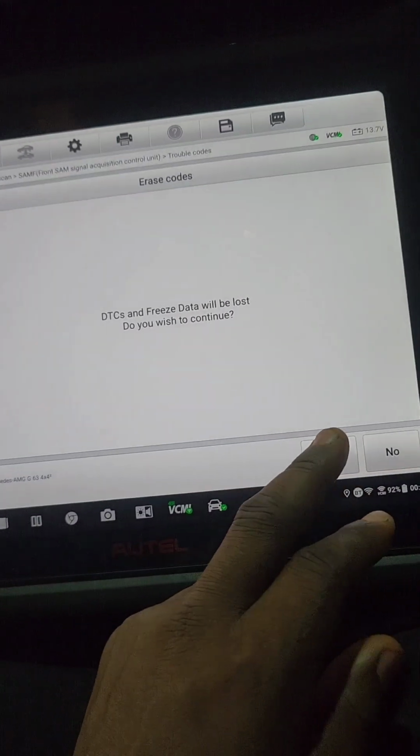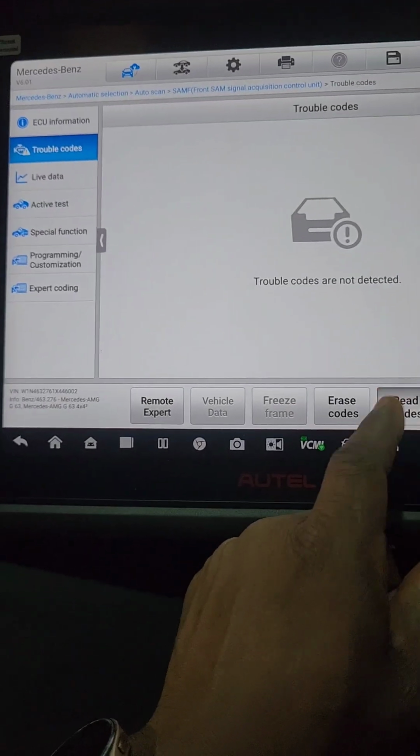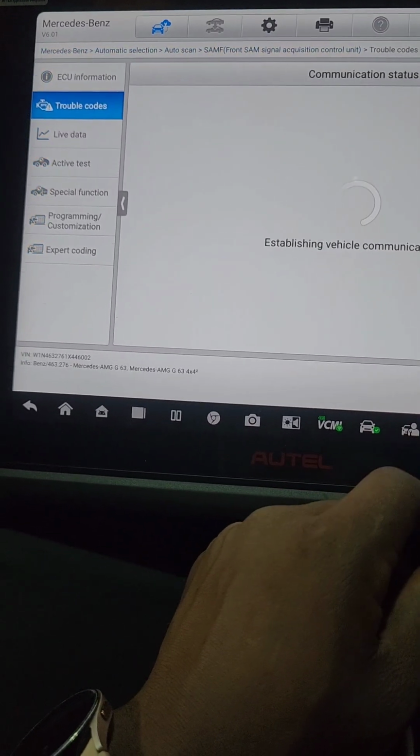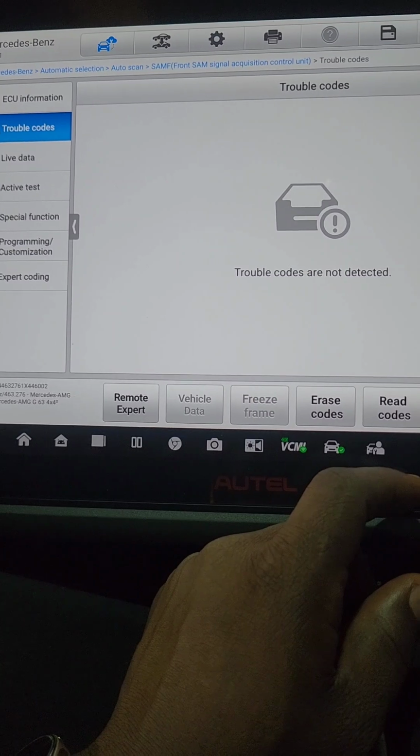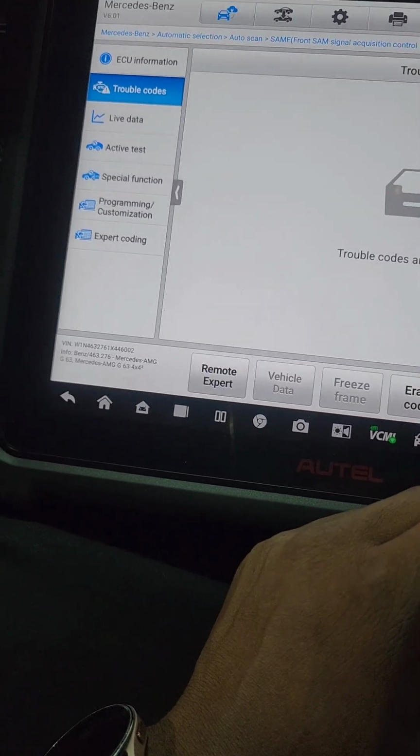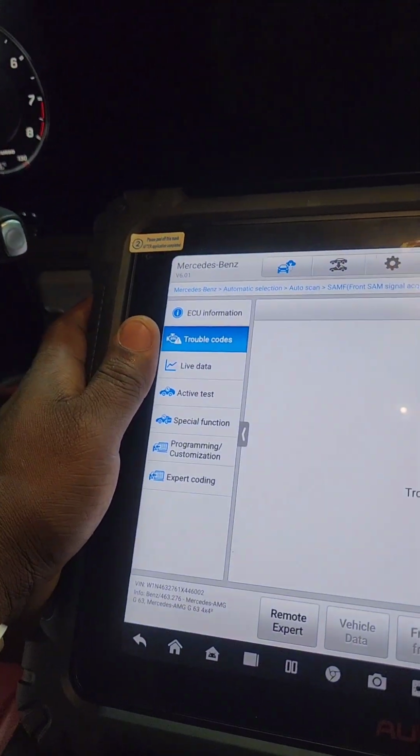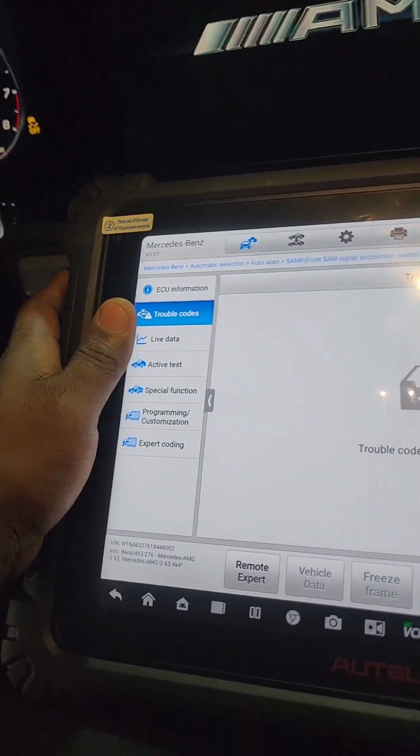Rain sensor. So let me clear the code. I clear the code. Yeah, the light is off. And read again.